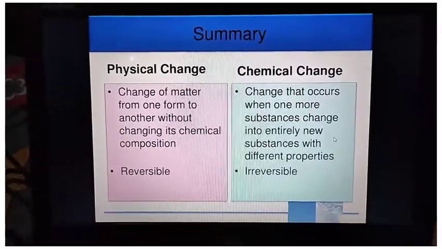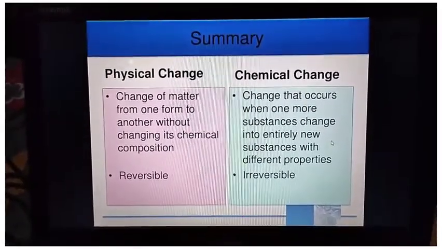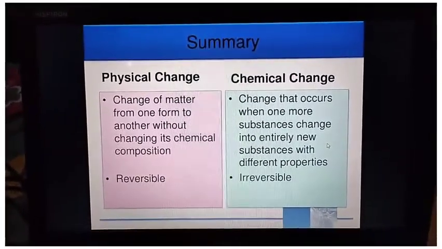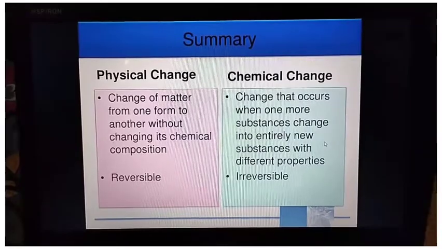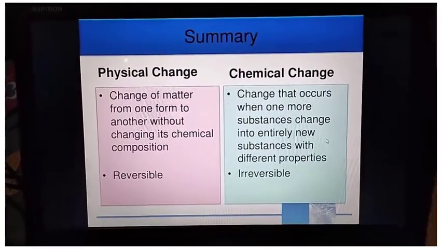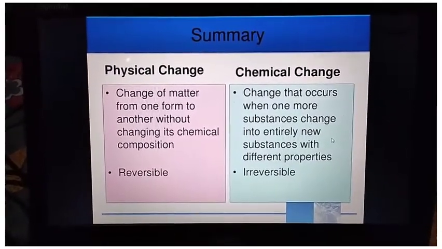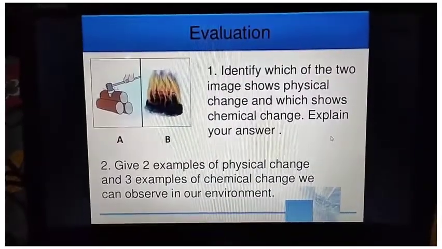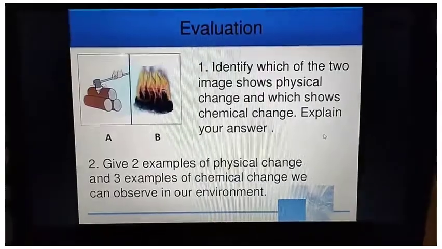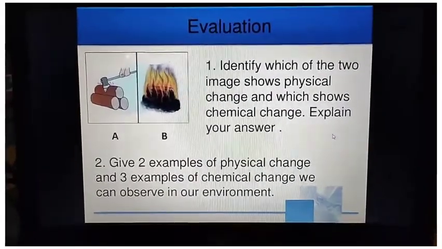Now to summarize, physical change means change of matter from one form to another without changing its chemical composition. And chemical change is a change that occurs when one or more substances change into entirely new substances with different properties. Physical changes are reversible and chemical changes are irreversible. Now, if I ask you to identify which of the two images shows physical change and which shows chemical change, and explain your answer, what will be your answer?